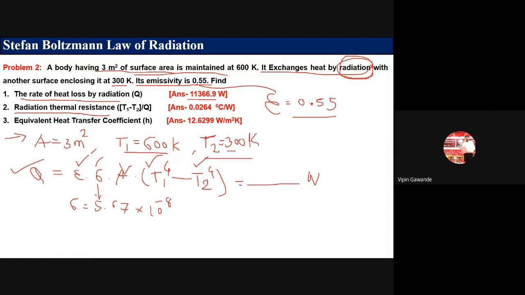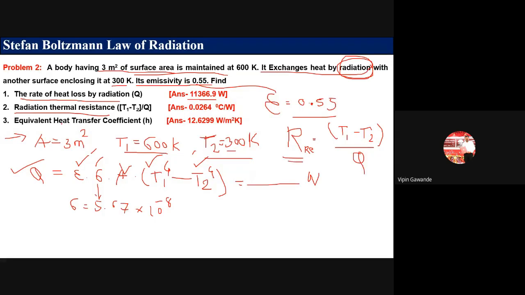Now, this is the new one. Radiation thermal resistance. Now, the formula for the radiation thermal resistance. This is given by a formula. You remember this formula, T1 minus T2 divided by Q. Okay, T1 minus T2 divided by Q.